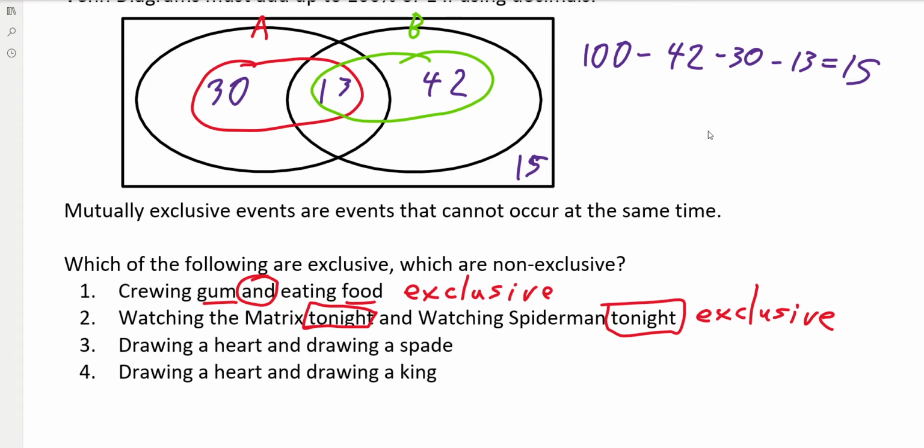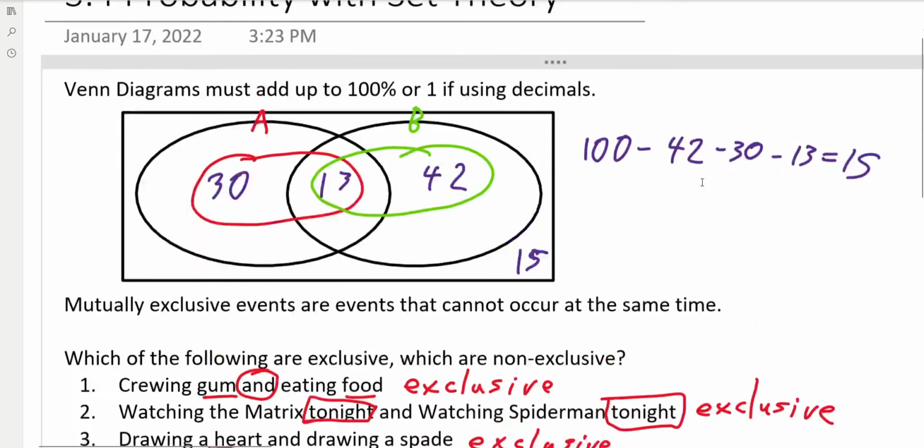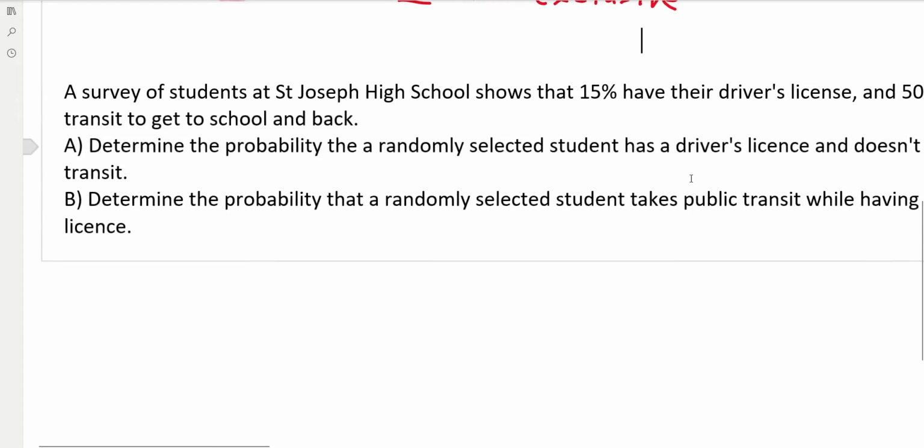Drawing a heart and a spade at the same time, they are suits, so those are also exclusive. They are different. Whereas a heart and a king, well, you could draw a king of hearts. That would be perfectly fine. So this is non-exclusive because you can do both at the same time. Just keep that in mind.